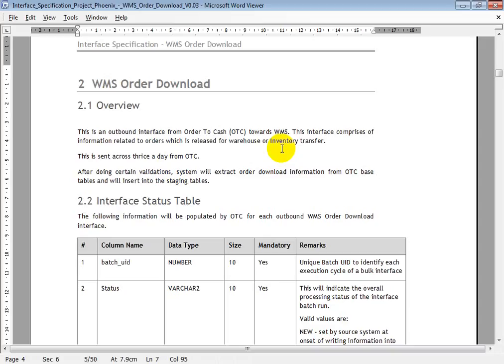So this order download interface carries the released order information and also this ITR information. Once this ITR information goes to WMS, the WMS team, that is nothing but the Indy team, will process these ITRs and they'll send the transactions to OTC, both for BOM and BOM components.